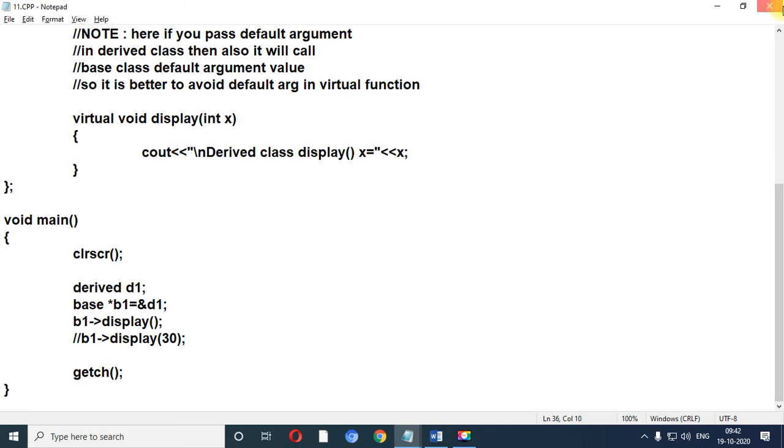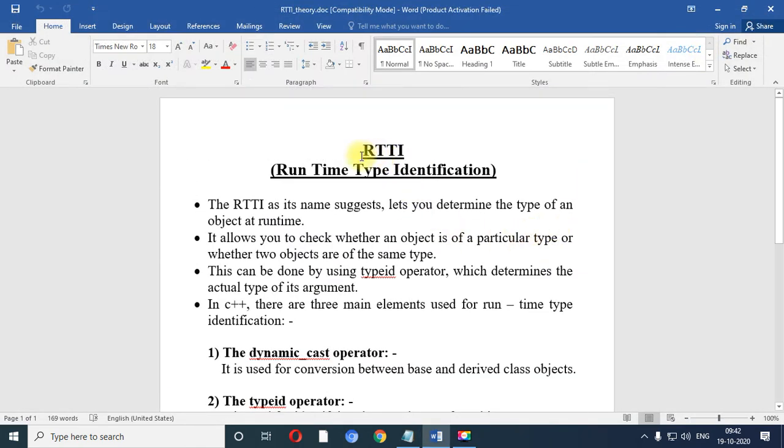Now let us start with the theoretical portion of RTTI. RTTI stands for Runtime Type Identification. This is the full form which you need to mug up, because this question may be asked as a one-mark question. From its name only you can get that it tells which type of object is created at runtime. It also allows you to check whether an object is of a particular type or whether two objects are of the same type. That thing you can check with RTTI.